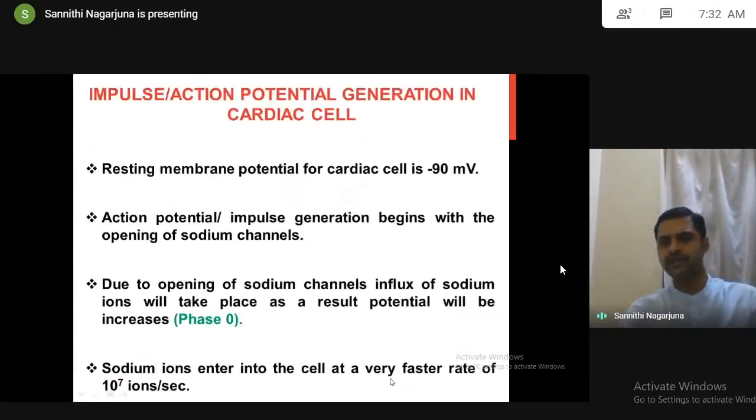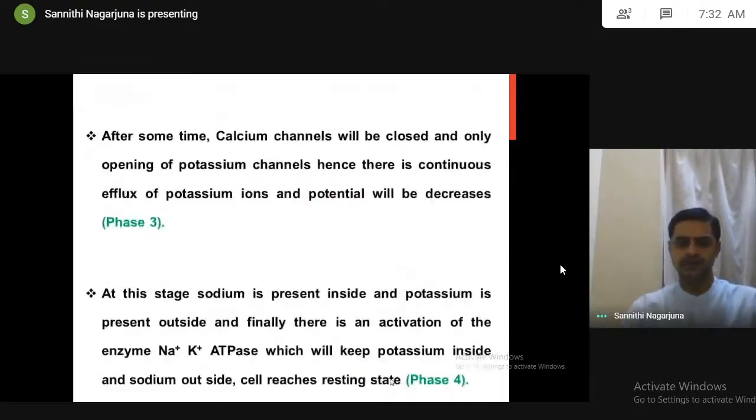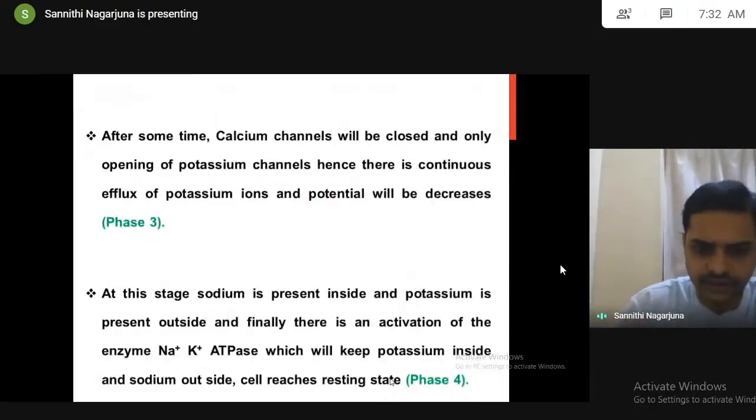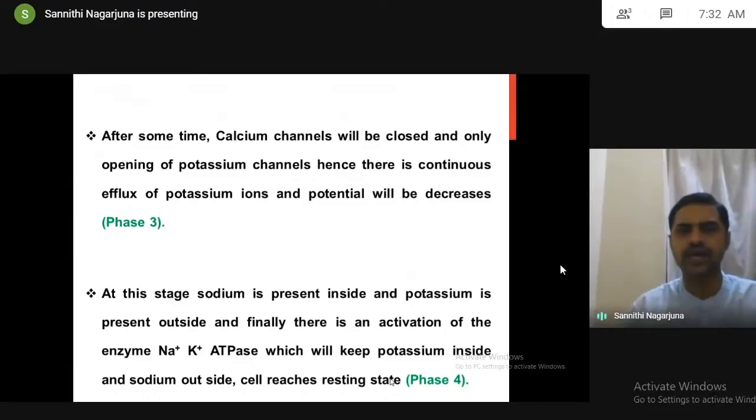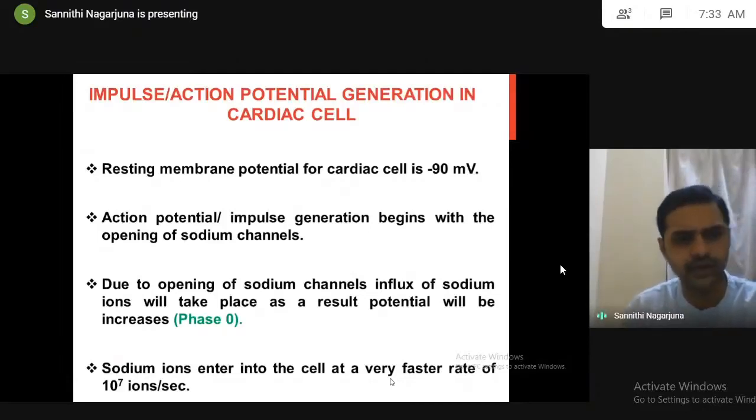So the cell begins with the resting stage, and finally the cell should come to the resting stage. So this is what is called one complete impulse generation. Always the cells will generate the impulse when they are present in the resting stage. From the resting state, the cell reaches the resting state. In between, some changes happen, which is called action potential generation or impulse generation. So this is a little bit confusing, but just see here once again carefully.